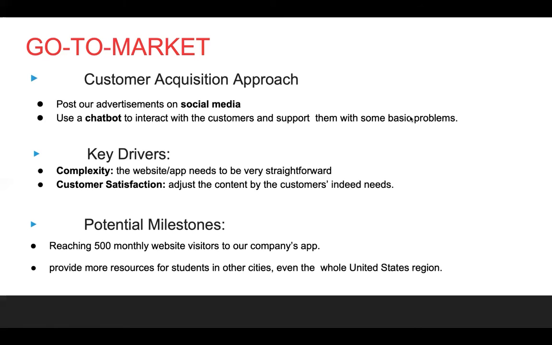Our potential milestones will be reaching 500 monthly website visitors to our company's app in the first year, and we will also provide more resources for students in other cities, even the whole United States region.